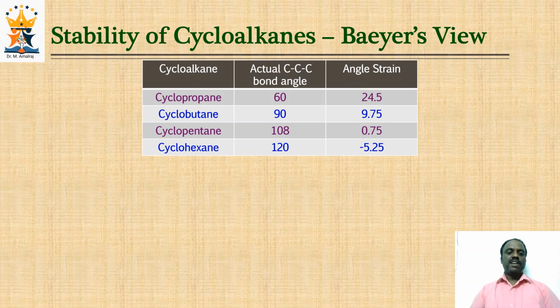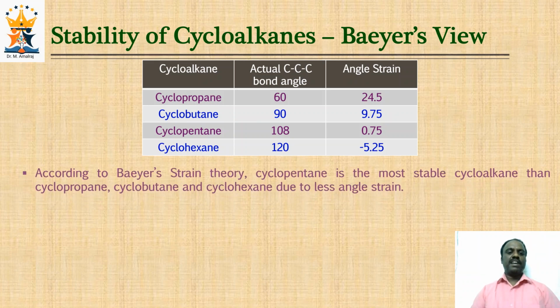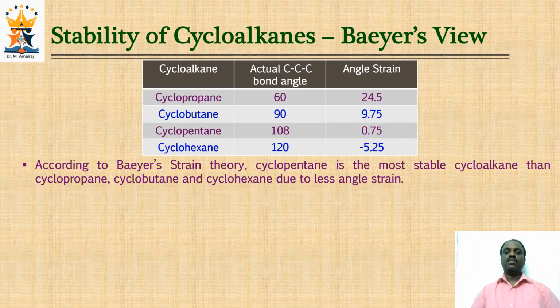So if you compare the angle strain, cyclopentane has the smallest value of angle strain compared to cyclopropane, cyclobutane as well as cyclohexane, and hence according to Bayer's strain theory, cyclopentane is the most stable cycloalkane due to less angle strain.